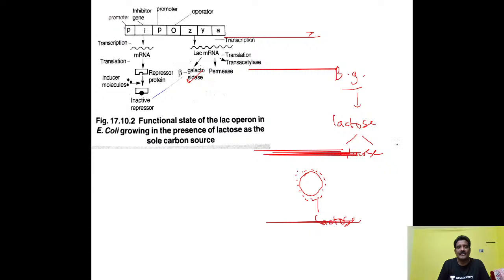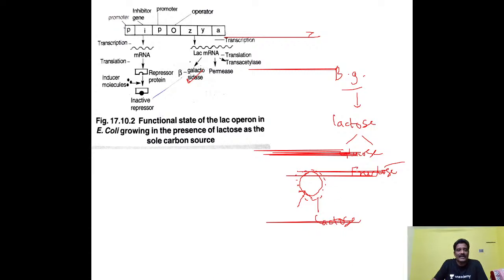Glucose and fructose here, that point you have to remember. So whenever beta galactosidase converts this lactose into glucose and fructose, what happens? Here one more important point you have to understand. The glucose is absorbed by the E. coli bacteria. Glucose is absorbed by the E. coli bacteria. Here one more important point you have to understand.